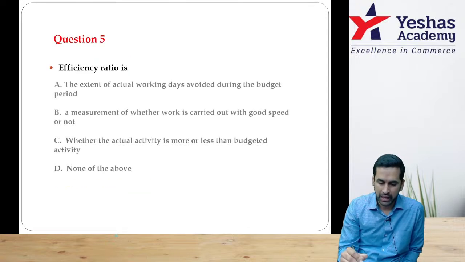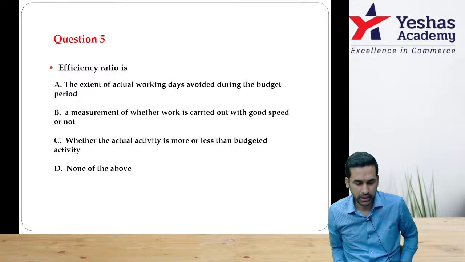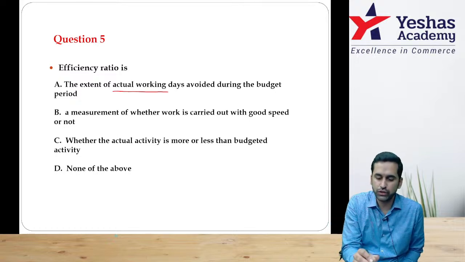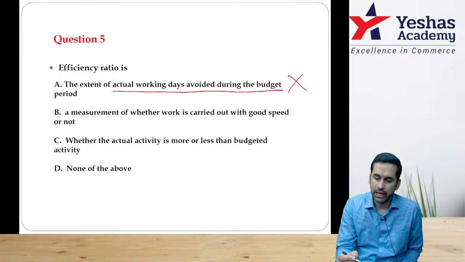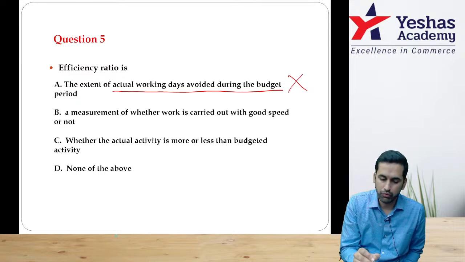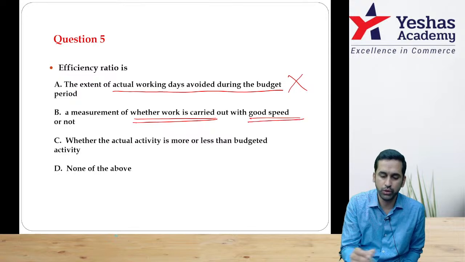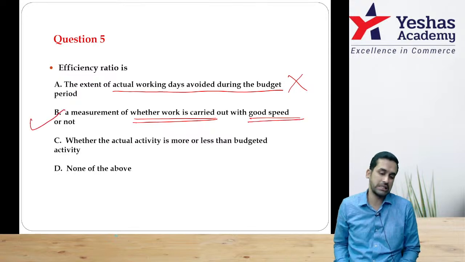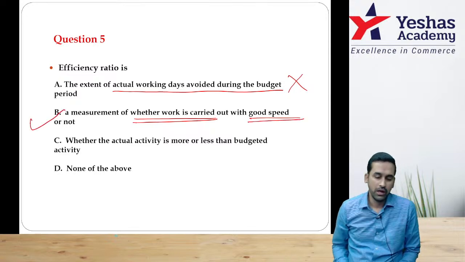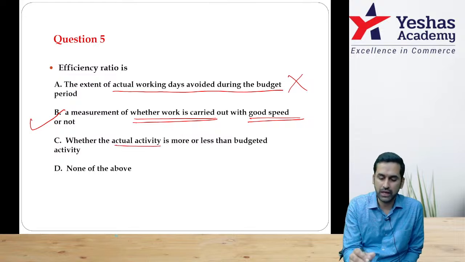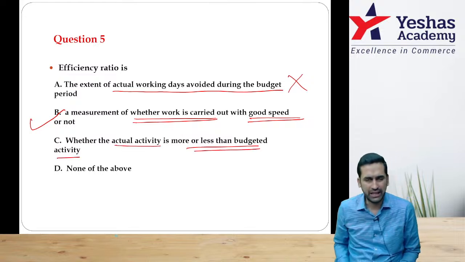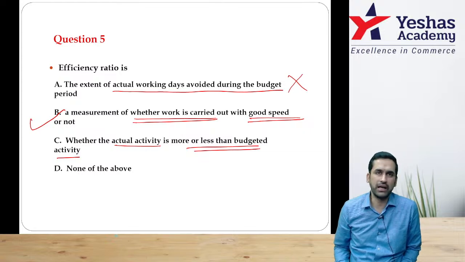Question 5. Efficiency ratio is the extent of actual days avoided? No, it's not about days. A measurement of whether work is carried out with good speed or not, this is the correct answer. Let me read option C. Whether actual activity is more than budgeted activity. Actual activity more than budgeted activity.